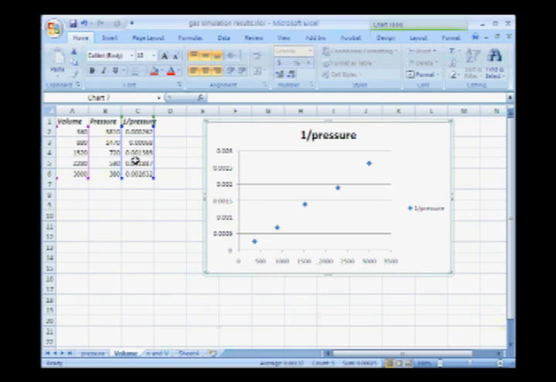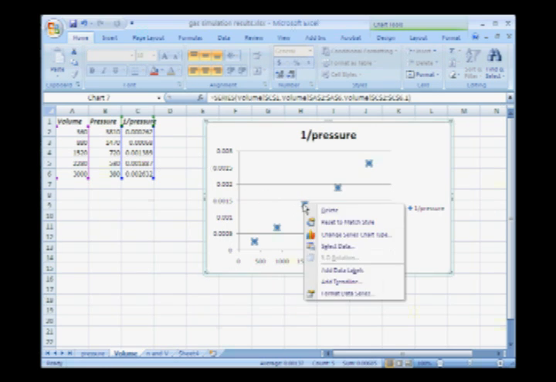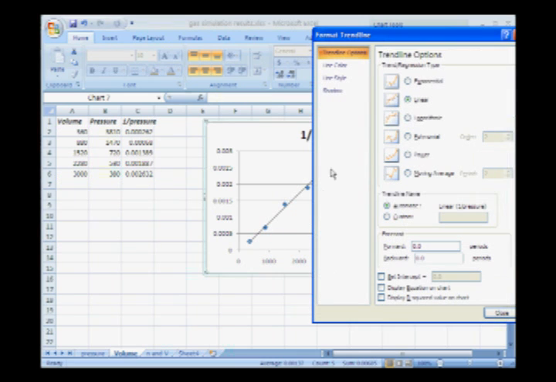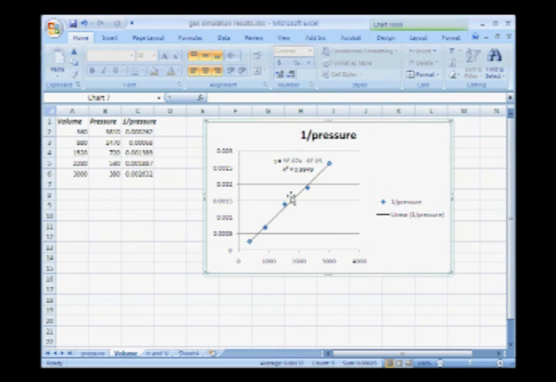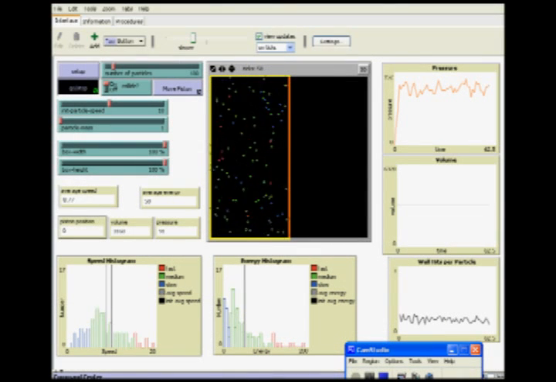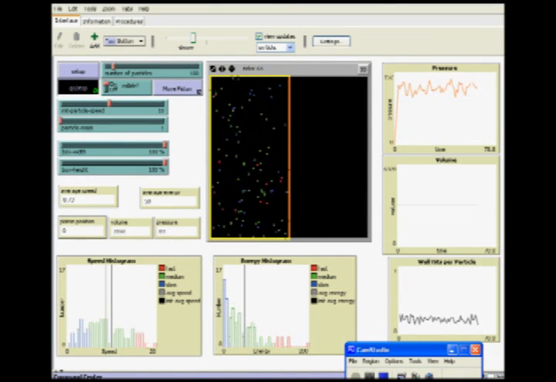Voila, it's linear. Let's put in a trend line just to make sure. Do a linear model, display the equation and the r² value on the chart, and sure enough, it is linear. In short, pressure varies with the inverse of the volume. So both particle number and volume affect pressure, but in different ways.